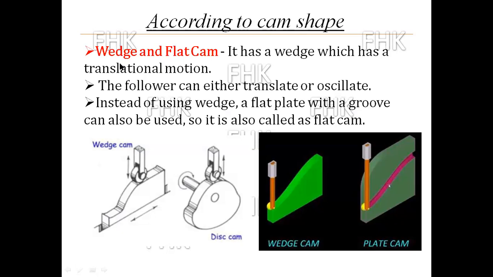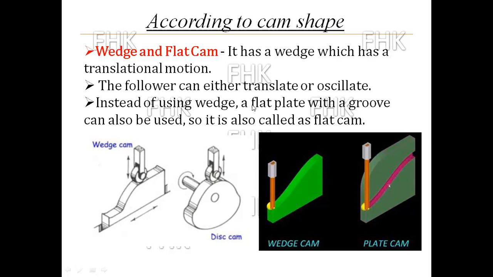According to the cam shape, the first cam is the wedge or flat cam. It has a wedge which has a translation motion. The follower can either translate or oscillate as shown in the figure. The cam has translatory motion when the follower translates or oscillates.